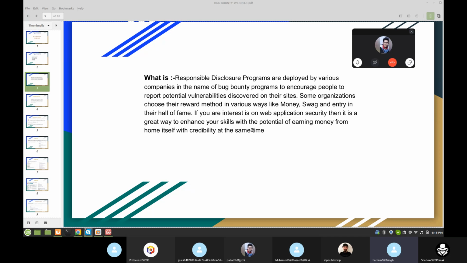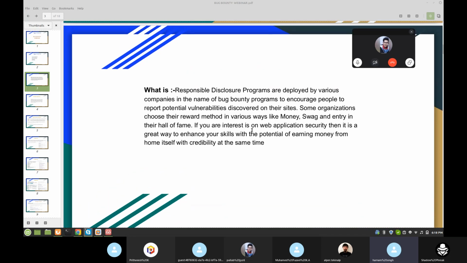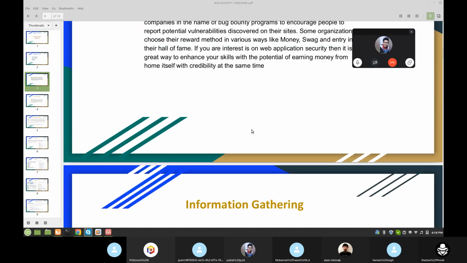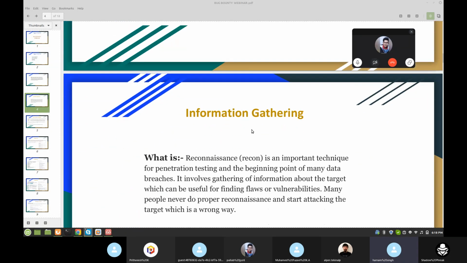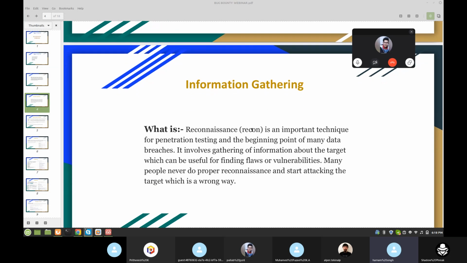So next, this is how you can go for bug bounty. You should follow these things, you should be aware of these basic things. After that there is information gathering, and before we start our talk, let's know about reconnaissance first.